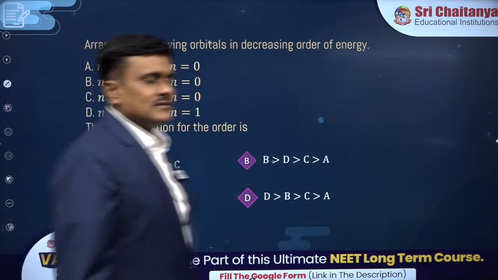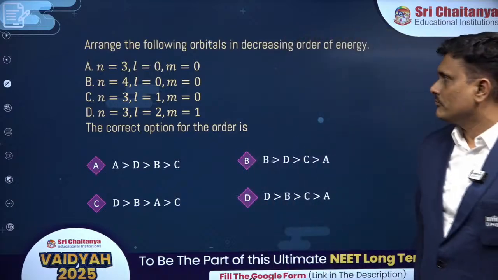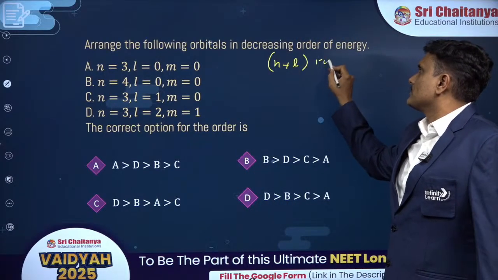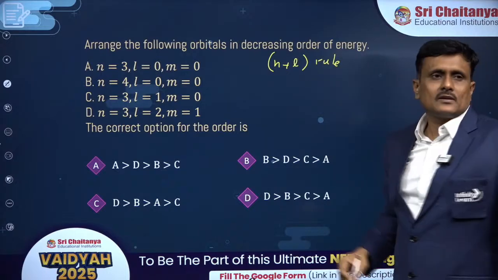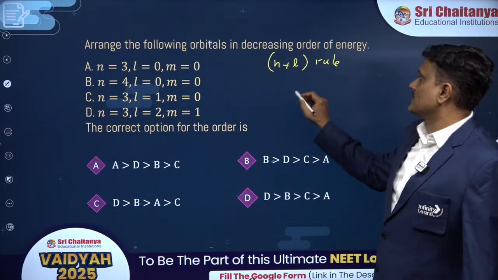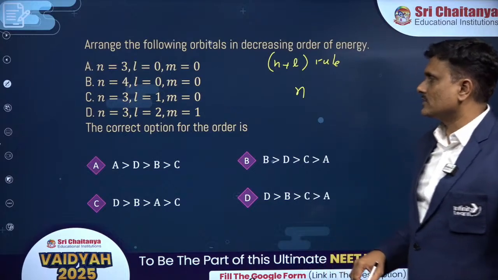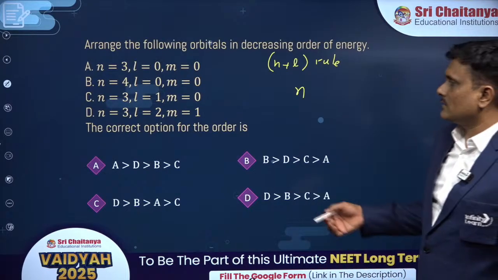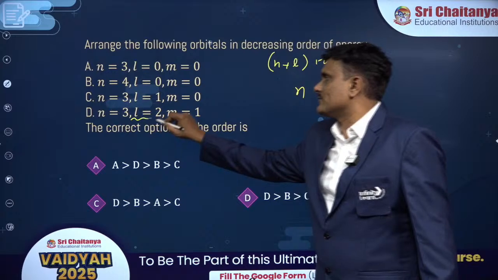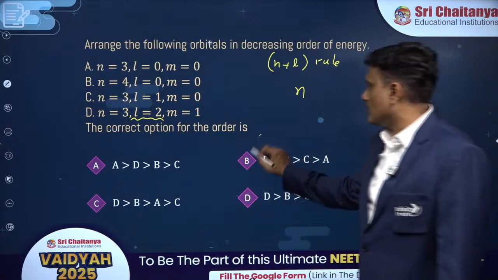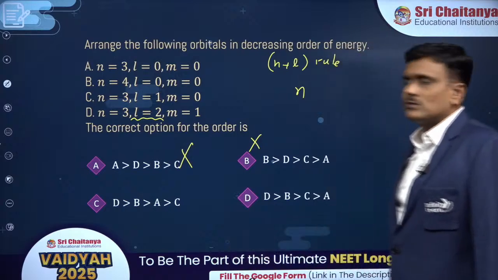How would you calculate this? It is purely based on the N plus L rule, right? The more the N plus L, the more the energy. If there is a tie in N plus L, you will go by N. First of all, the N plus L value seems to be greater for these two, so obviously D would be greater, and these two options are naturally ruled out.